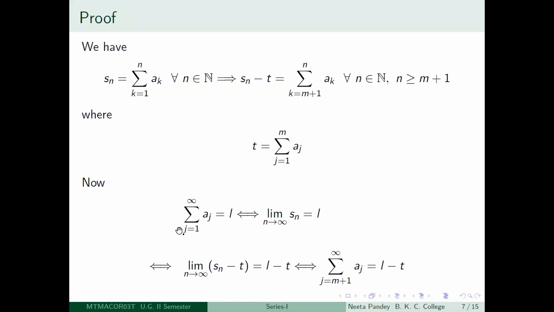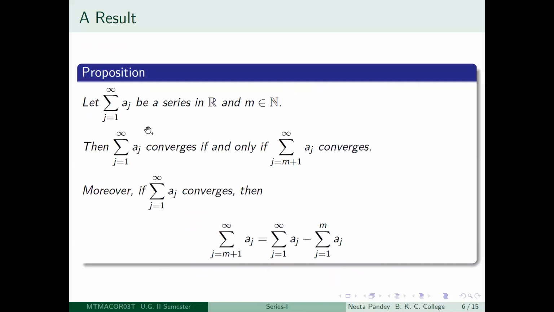So what you get, you have proved your result, that if you take a series summation j is equal to 1 to infinity aj, let me just repeat the result once more, then this series will be convergent if and only if you leave out the first m terms of the series and look at summation j equal to m plus 1 to infinity aj, that series converges, right? And not only that, if the series converges, then you have a very neat formula which actually happens for finite sums. So that is true for infinite sums also here, provided this one is finite. Okay, you're leaving out only the first finitely many terms.